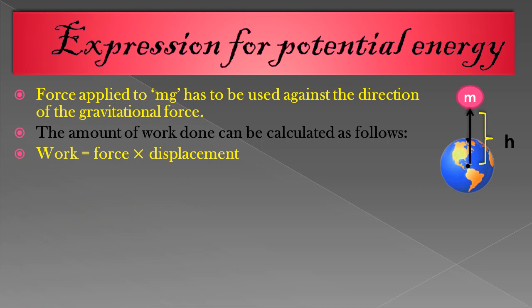The amount of work done can be calculated as follows. We know work done is nothing but force into displacement, and here the formula in alphabets is W equals mg multiplied by h.